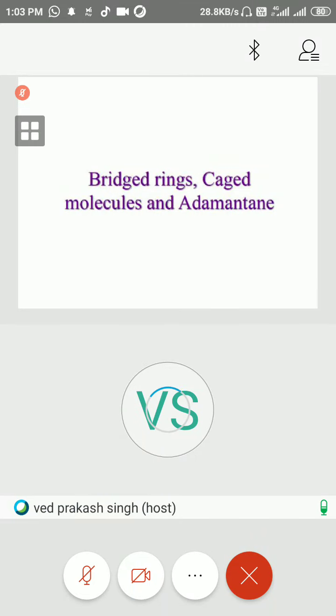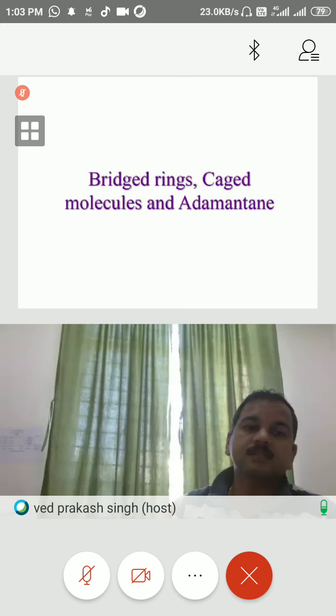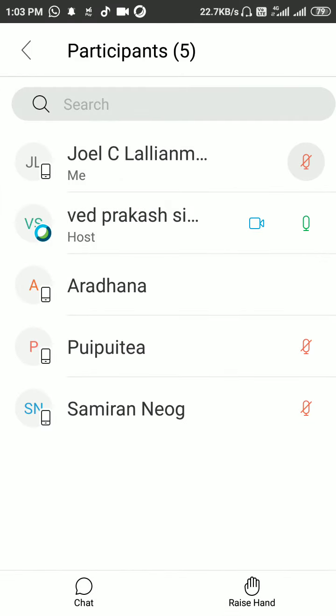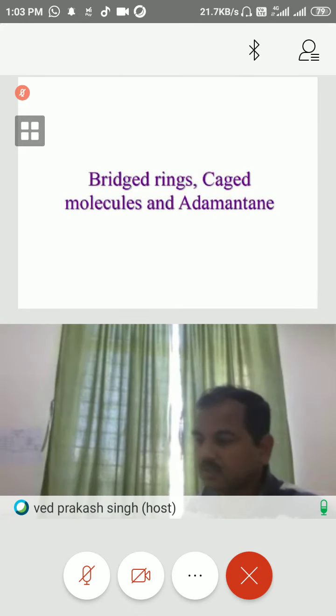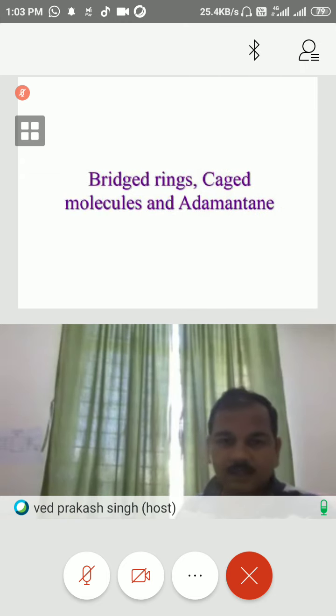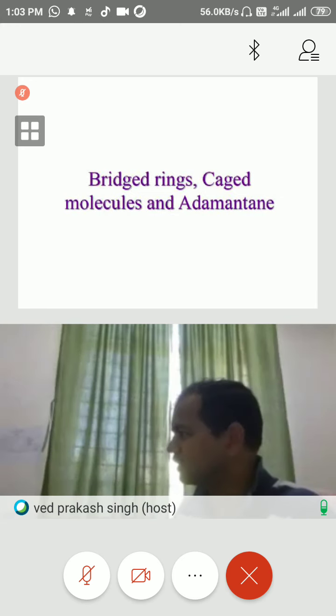So tomorrow I will try to make a slide for the stereochemistry of allenes and related compounds, and how to determine RS configuration in those compounds. It is very difficult to discuss that through this method, but I will try. Regarding that, regular class mode is better to explain RS configuration of those kinds of systems. But we will try to finish here. There is no choice, so we will do it here.